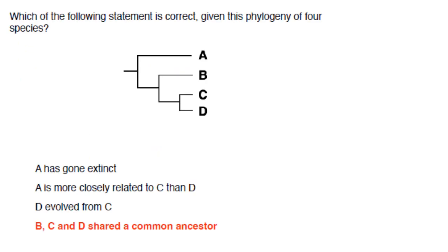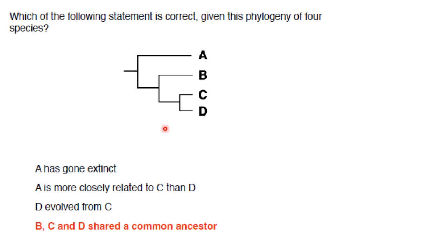Which of the following statements is correct, given this phylogeny of 4 species? So they have given you a phylogeny of 4 species, that is A, B, C and D. Now based on these statements you have to see which one is the correct one. First statement says A has gone extinct. A has not gone extinct, it is present in the phylogenetic tree. So that statement is not correct. A is more closely related to C and D. C and D are very far away from A. So they are not closely related to A.